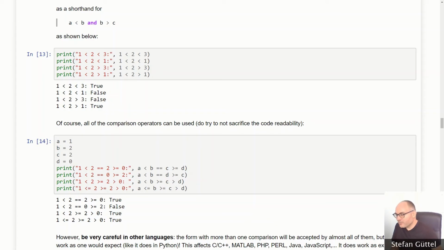Another reason why these comparisons are not very nice, in my opinion, is that they behave very differently in different programming languages, right? So if you want to port a code from Python to, I don't know, MATLAB, for example, you might find that these comparison operators will behave differently. Another reason to not use the shorthand notation, at least in my opinion.